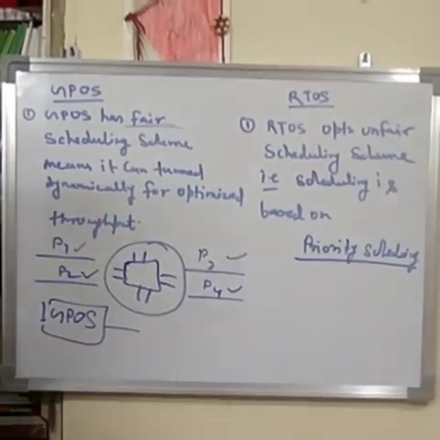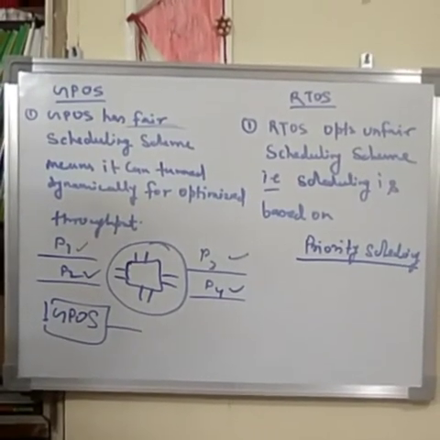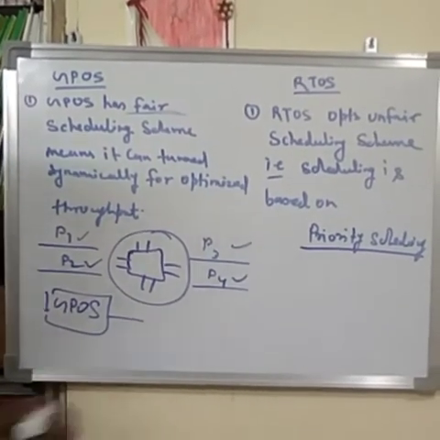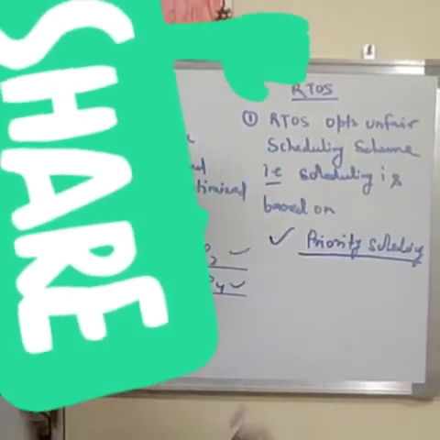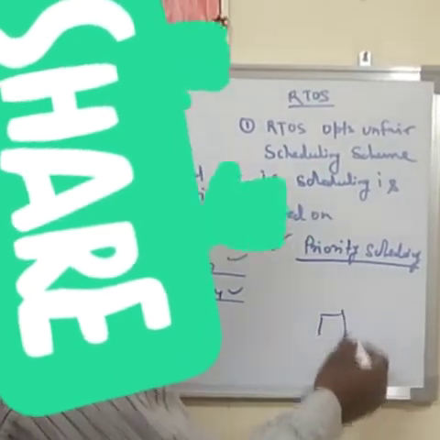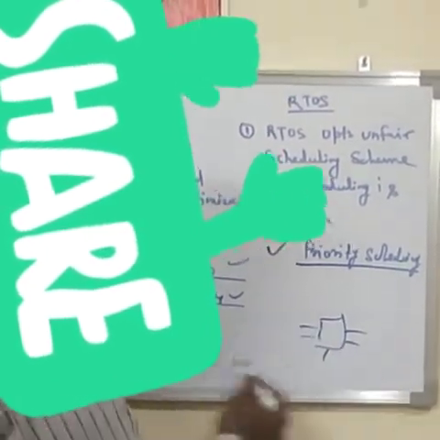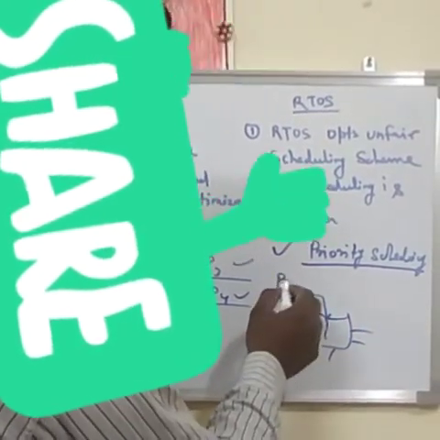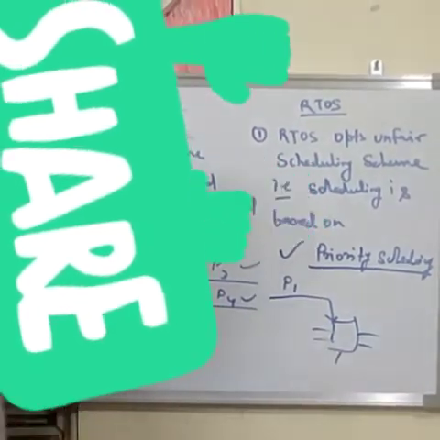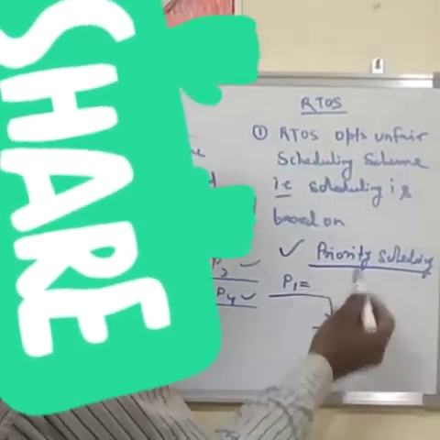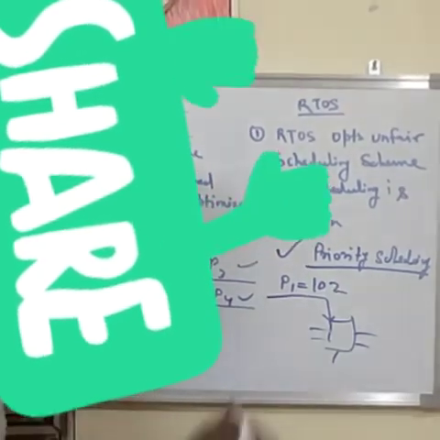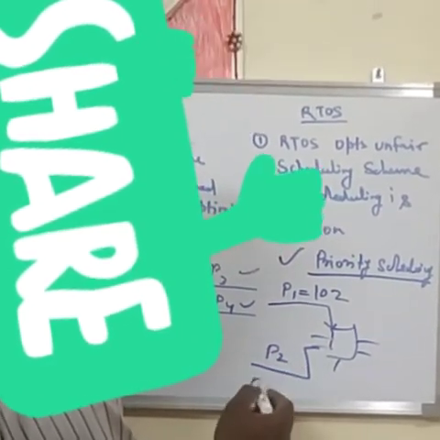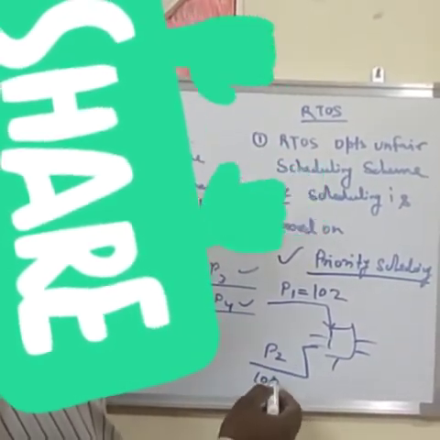On the other hand, RTOS has an unfair scheduling scheme, and scheduling is based on priority. So let's say we have a processor, and we are running the first process, P1. This process P1 is running, and its priority is suppose 102, and another task P2 comes for execution, and its priority is 101.